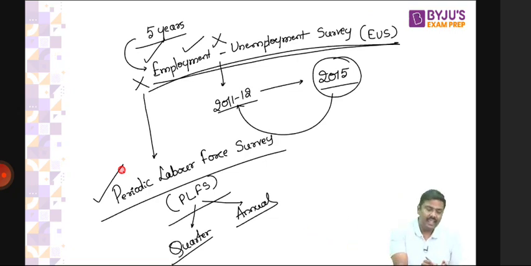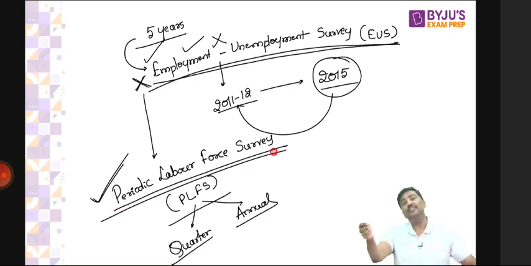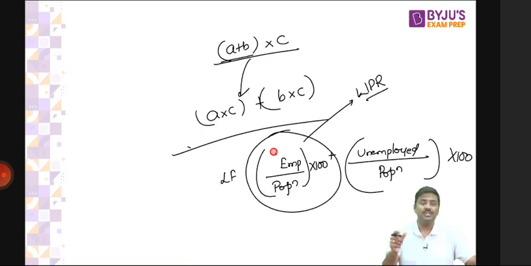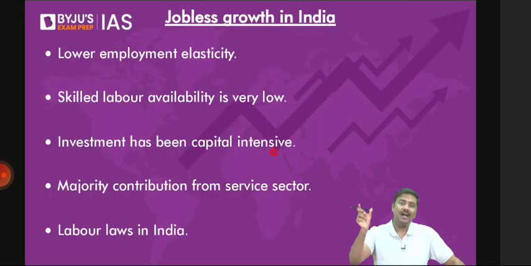So that's the reason EUS has been discontinued, and in place of it we have a better data collection methodology now, the Periodic Labor Force Survey. This is done and published for every quarter, and for the full financial year the data is also published by the government. This is how the survey is conducted and data is collected, and it is used to measure how many people are employed, how many are unemployed, etc.